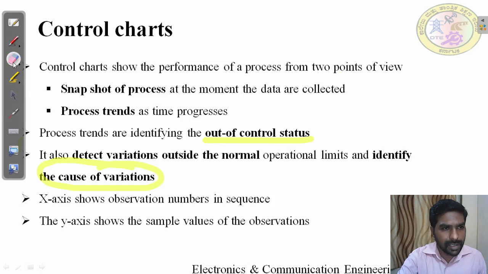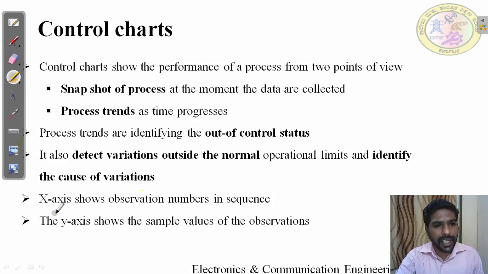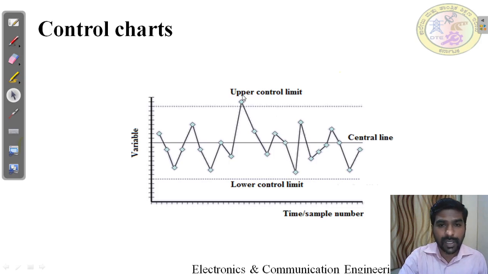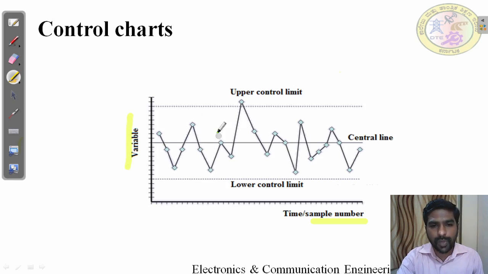This is a two-dimensional graph. You have two axes, an x-axis and a y-axis. The x-axis shows the observation number or sequence, the y-axis shows the sample value of the observation. This is shown in a graph. See here, this control chart has three lines: an upper control limit, a lower control limit and a central line. The central line is the average of the upper control limit and lower control limit. The x-axis is about sample number, the y-axis is about the variability. See here the process trend is moving like this, and at this point it moves out of the upper control limit. You can say it is out of control.